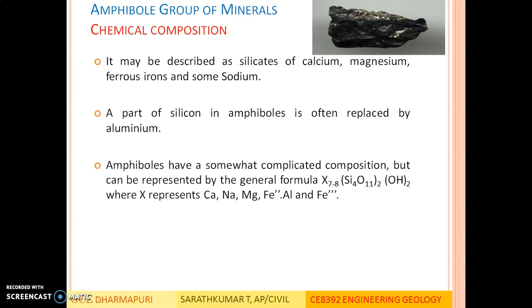Chemical composition of amphibole group of minerals. It may be described as silicates of calcium, magnesium, ferrous ions, and some sodium. A part of silicon in amphiboles is often replaced by aluminum. Amphiboles have a somewhat complicated composition but can be represented by the general formula X7Si8O22(OH)2, where X represents either calcium, sodium, magnesium, ferrous, aluminum, and ferric ions.